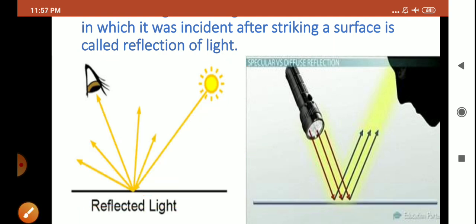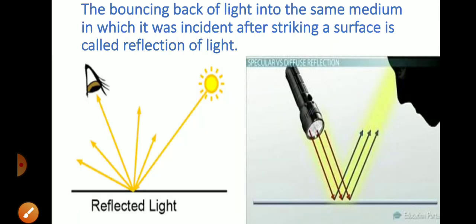Now the same thing is given in this definition, children. The bouncing back of light. You can see here the torch, the torch is turned on here. As the light falls on the surface, it bounces back, meaning it again goes back into the same medium.